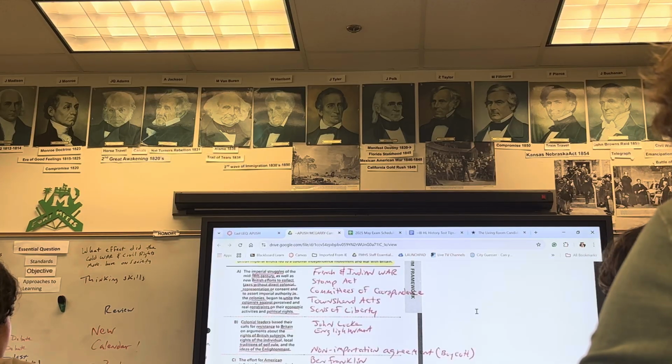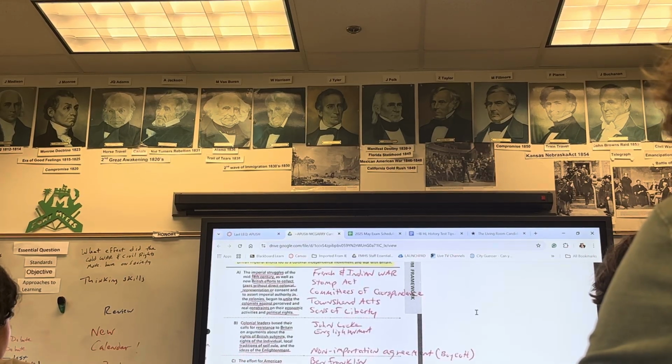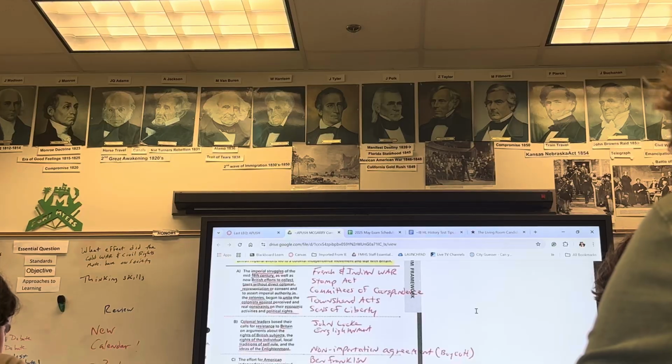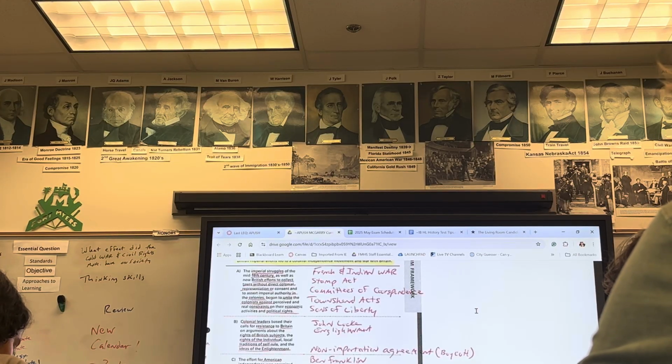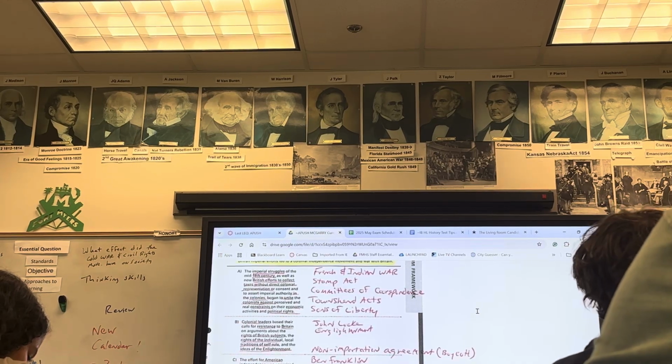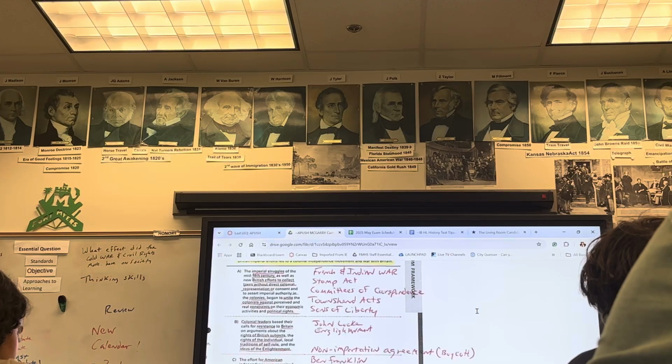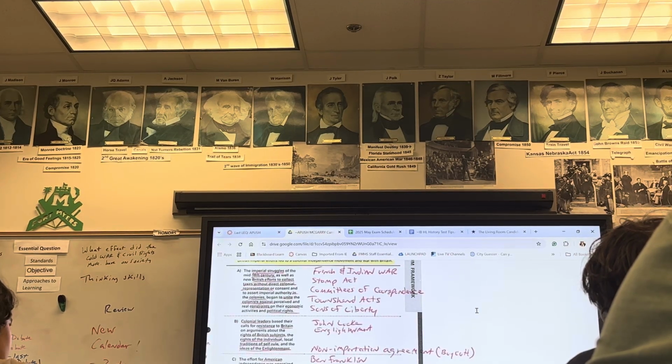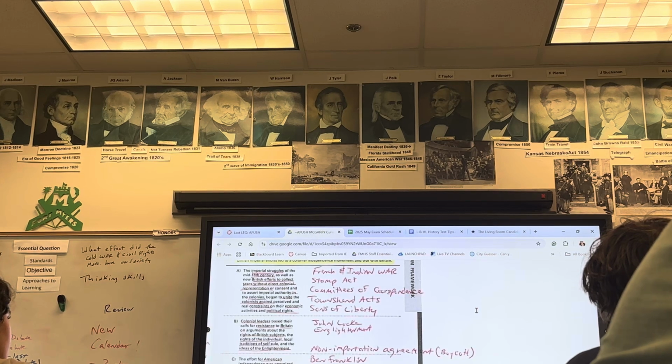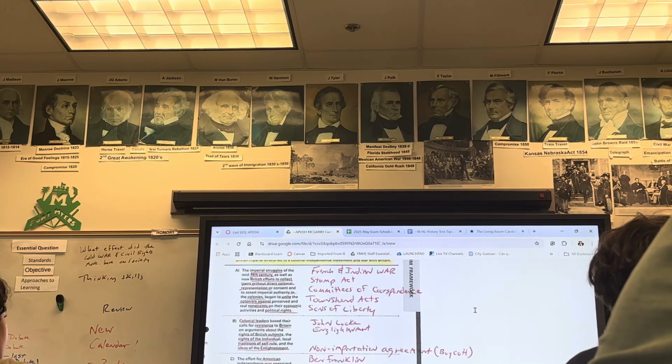Stamp Act, Townshend Act, Sons of Liberty, are we all good with all those? Yes. Lexington and Concord. The first battles of the Revolution, as a matter of fact, just happened. We're on our 250th year anniversary, if you're not aware of it. 250 years ago, on the 18th, which was that Saturday? 18th? 4 days ago. That would have been Saturday, right? No, Friday. So Friday was when the battles of Lexington and Concord happened 250 years ago. So our 250 year anniversary.